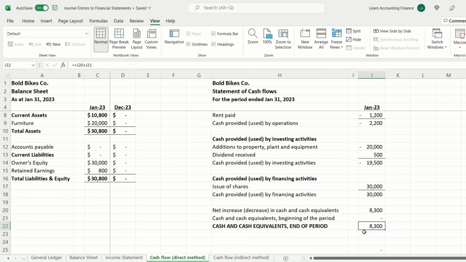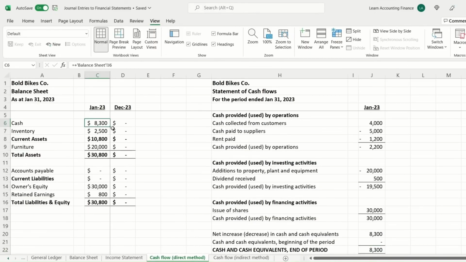So in this case, you can see it matches. Let's say in the month of January, the company had further cash flows. Then all of those further cash flows will also be added, and your total cash and cash equivalents balance at the end of the period will always match what you see in the balance sheet.